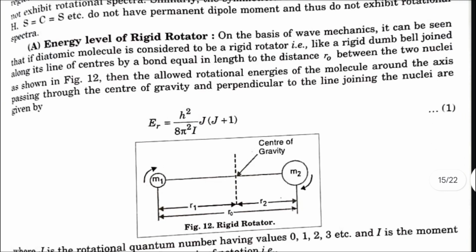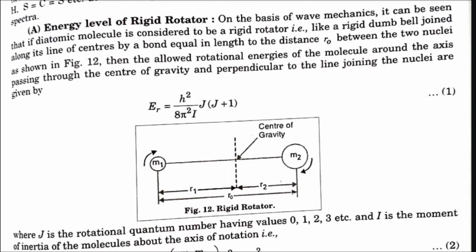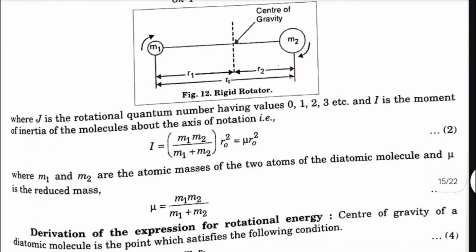A. Energy level of a rigid rotator. On the basis of wave mechanics, it can be seen that if a diatomic molecule is considered to be a rigid rotator, that is like a rigid dumbbell joined along its line of centers by a bond equal in length to the distance r0 between the two nuclei, as shown in figure 12, then the allowed rotational energies of the molecule around the axis passing through the center of gravity and perpendicular to the line joining the nuclei are given by Er is equal to h square J into J plus 1 by 8 pi square I, where J is the rotational quantum number having values 0, 1, 2, 3, etc.